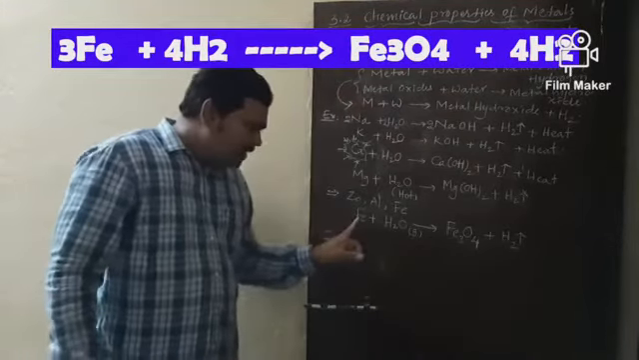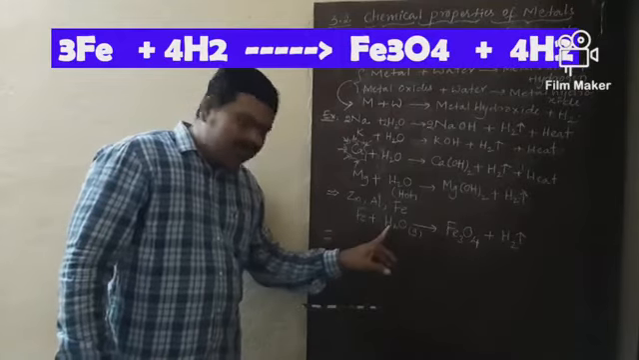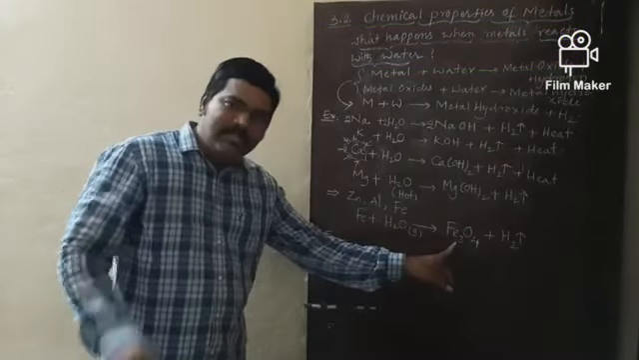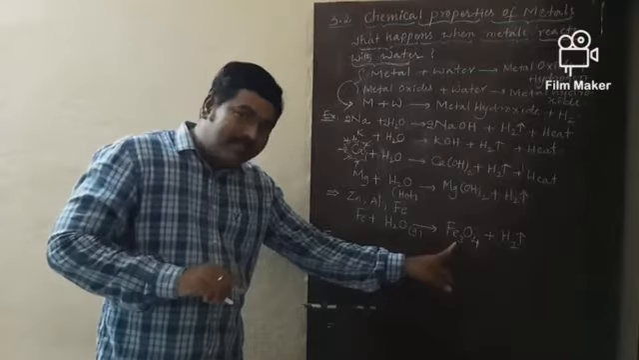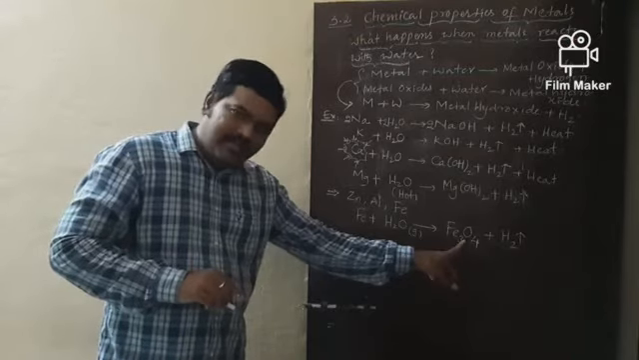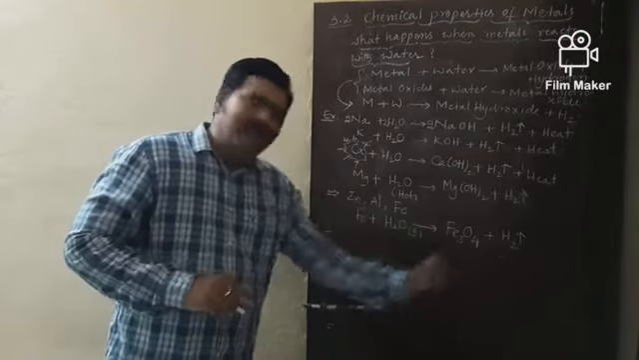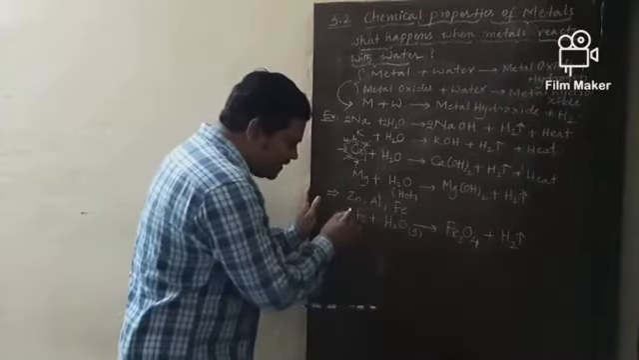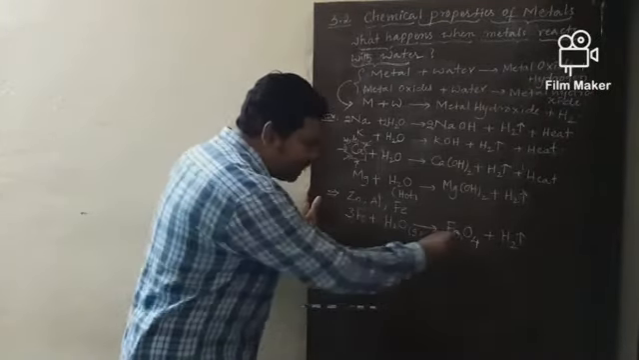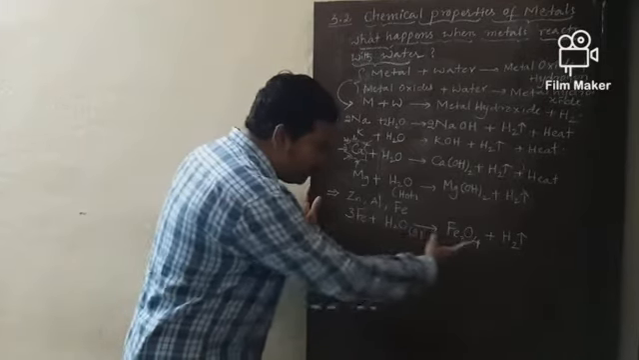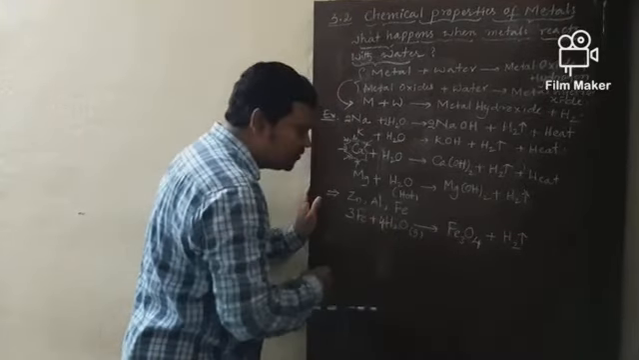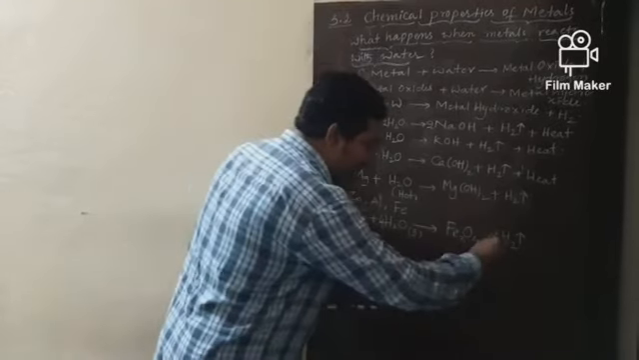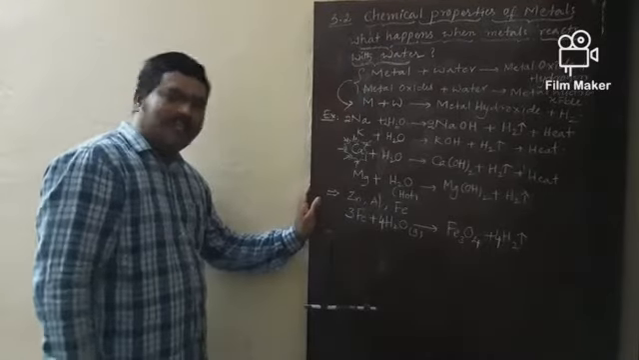So once again, metal iron reacts with steam to produce a metal oxide. What is that metal oxide? Magnetic iron oxide, Fe3O4, along with the liberation of hydrogen. Now after balancing this equation: 3Fe, how many oxygens are there? 4. So 4 H2O and 4 H2. So this is the balanced equation.